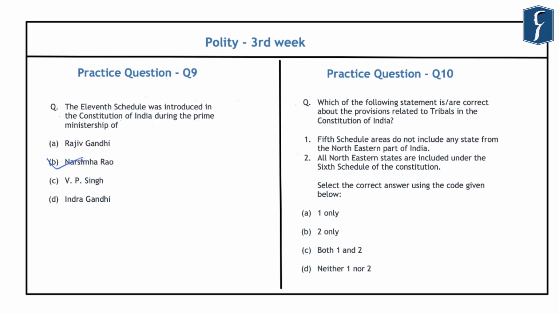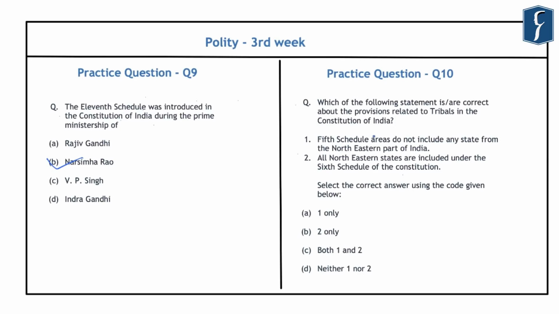After this, if you look at the 10th question, it reads, which of the following statements is or are correct about the provisions related to the tribals in the Constitution of India? First is that the 5th schedule areas do not include any state from the northeastern part of India. And the second statement is that all northeastern states are included under the 6th schedule of the Constitution. Now, regarding the first statement, you should note that the 5th schedule of the Constitution deals with the administration and control of the scheduled areas and the scheduled tribes in any state except the 4 states of Assam, Meghalaya, Tripura